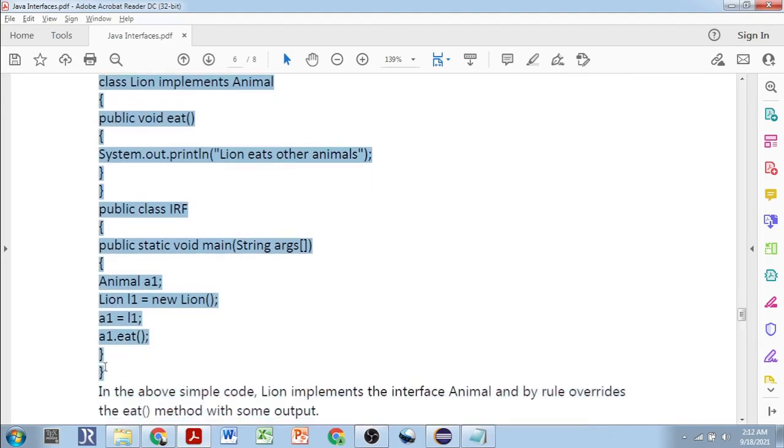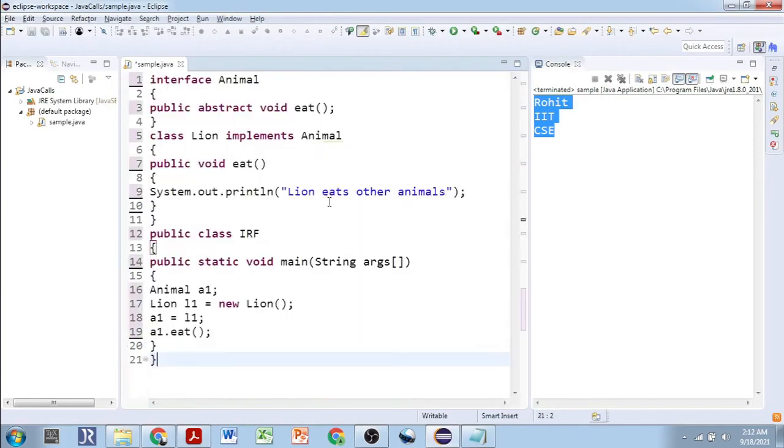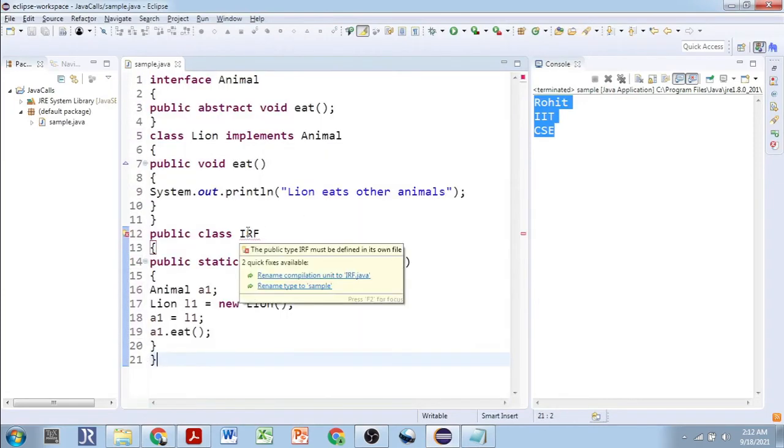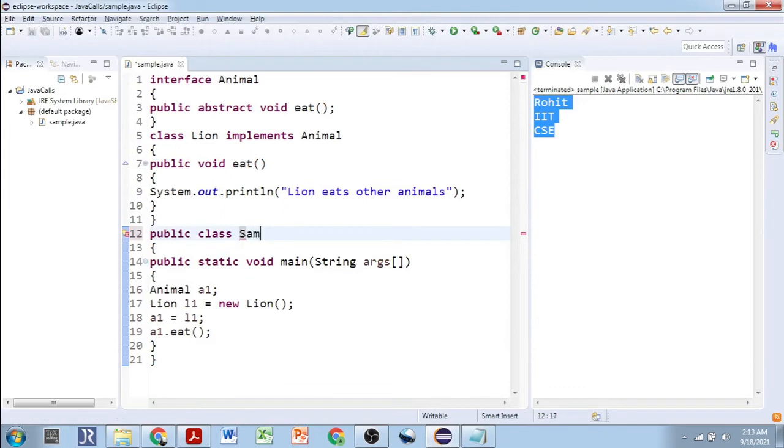See here. Okay, the class is IRF now. Make it sample, that's better. We'll make all IRF into lion. Lion is what? I think lion was the name of the class. What is the name?